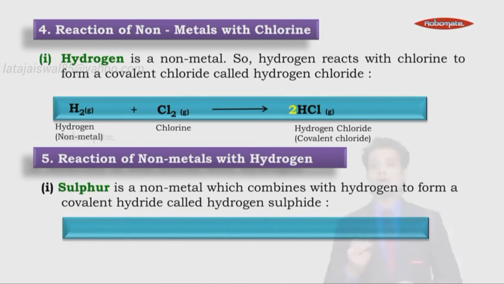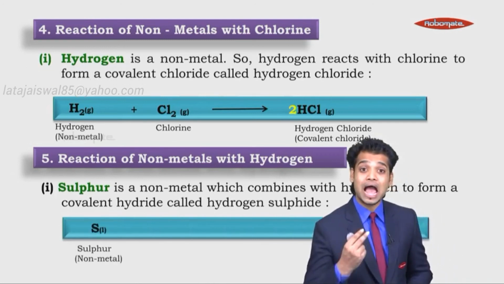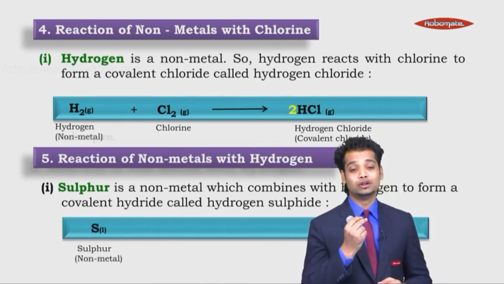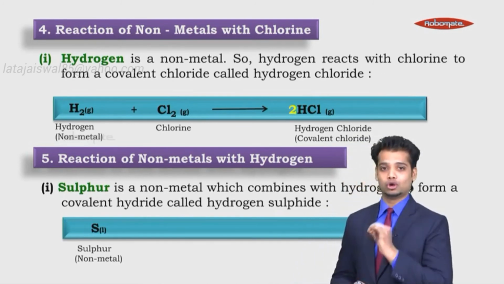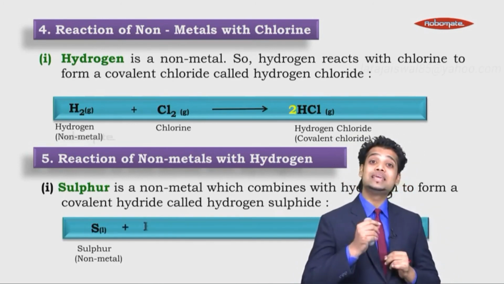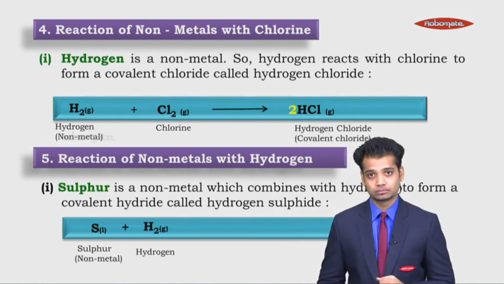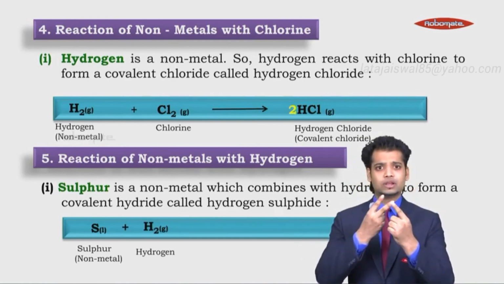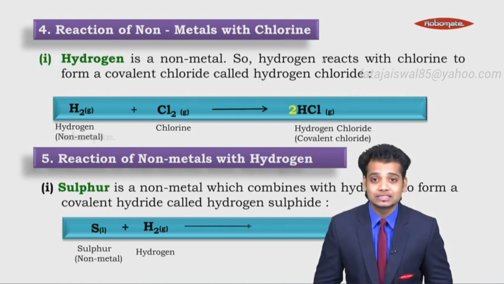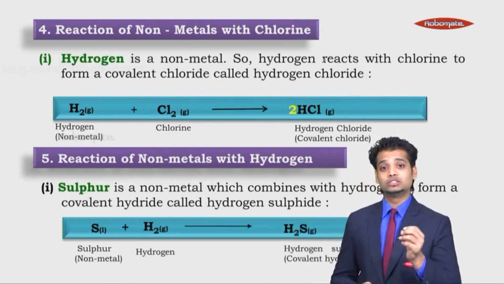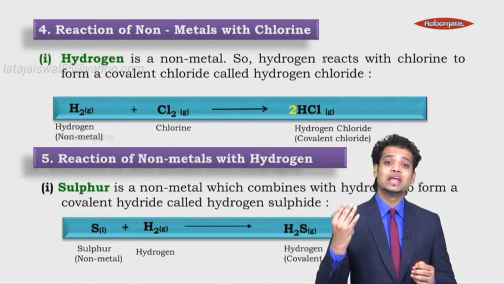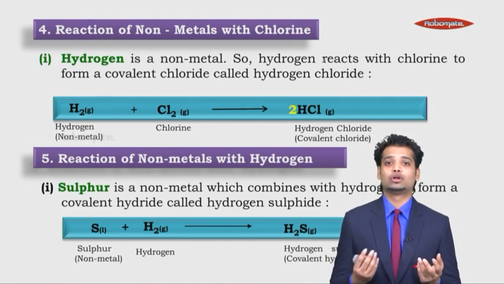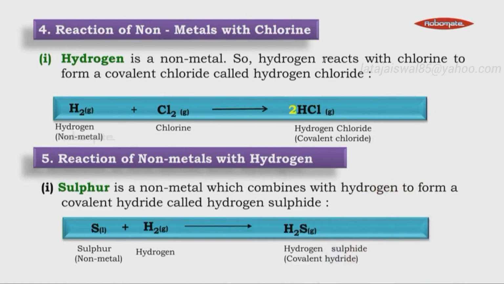Sulfur, S valency is 2. Sulfur being a solid, very good, it is monoatomic, and hydrogen being a gas is diatomic. Although sulfur's valency is 2, hydrogen valency is 1, what will it form? H2S. Hydrogen being a positive ion is placed first, it forms dihydrogen sulfide, or you can simply call it hydrogen sulfide gas. More of this in the next module.